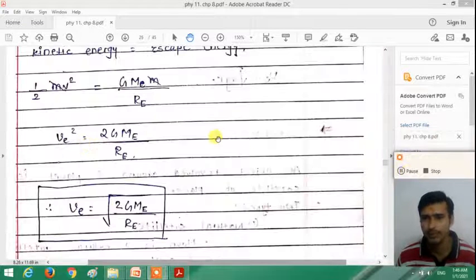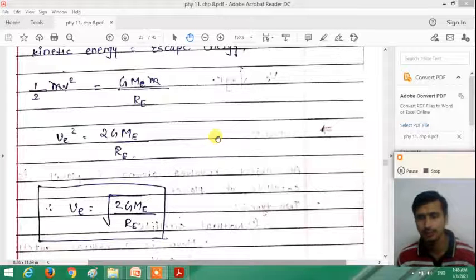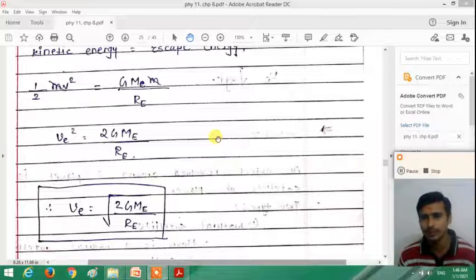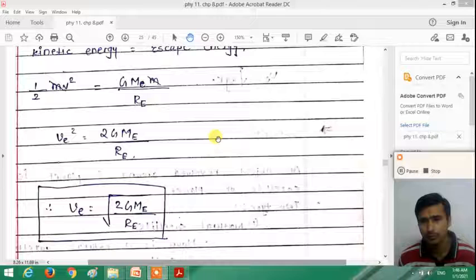So dear students, understand what we mean by the escape speed and the escape energy. The minimum amount of energy required to escape an object from the Earth's gravitational field is called the escape energy, and the speed associated with the escape energy is called the escape speed. Now think about what happens when we apply an energy which is greater than the escape energy.